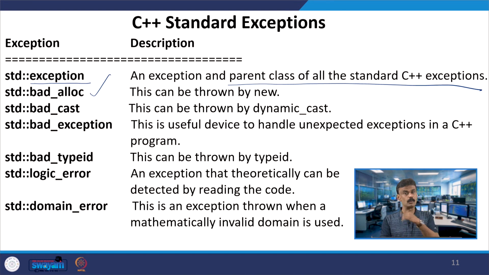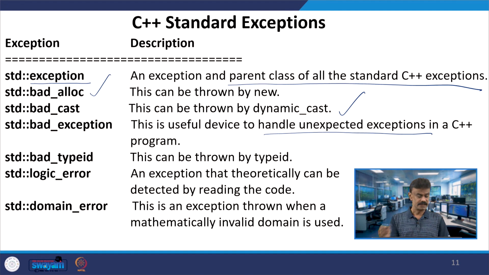Similarly, you are trying to do a dynamic cast. For example, I am converting a string into, let us say, an integer, so I will have an exception. The exception is called bad_cast, and bad_exception means an unexpected exception is happening.